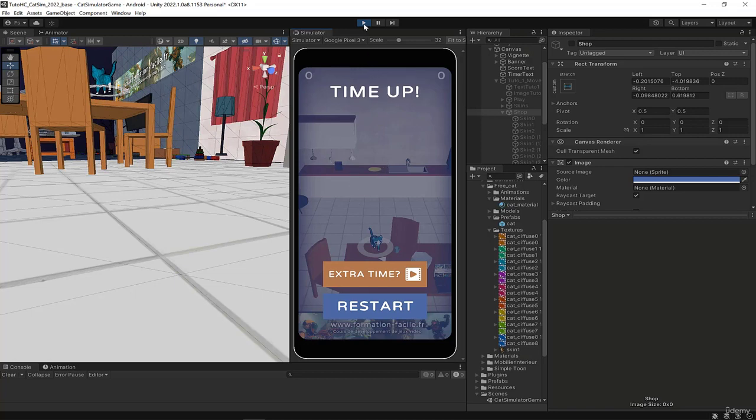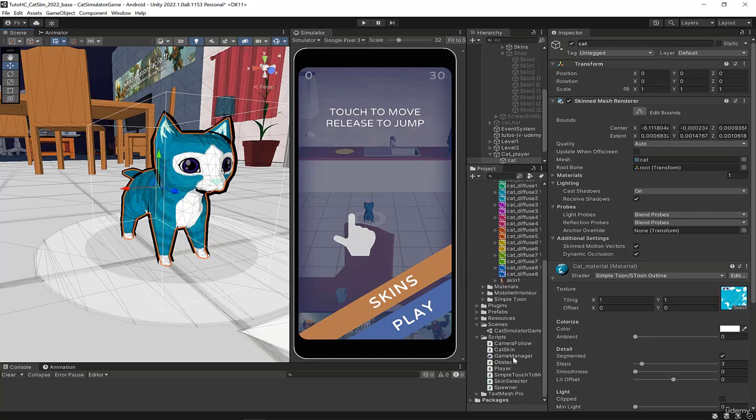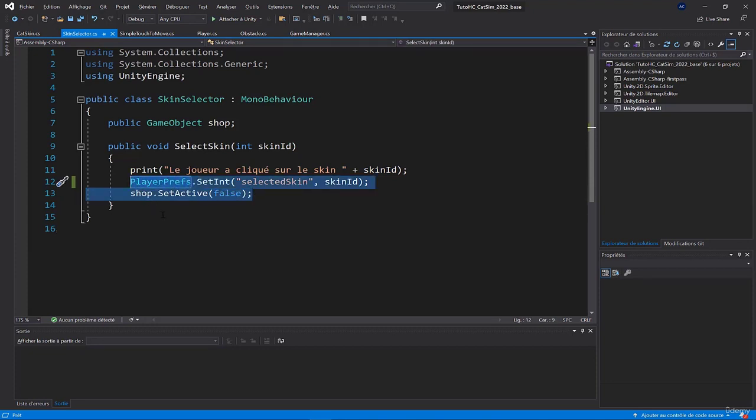The problem is that the cat has the skin script which will modify the skin of the cat, but it modifies the skin only in the awake. So it means only when the game starts. But when the player makes the skin selection, we didn't apply the modification yet. So if we look at the script of the skin selector, we don't apply the new texture to the cat. We just save in the memory the information of the skin which was selected.